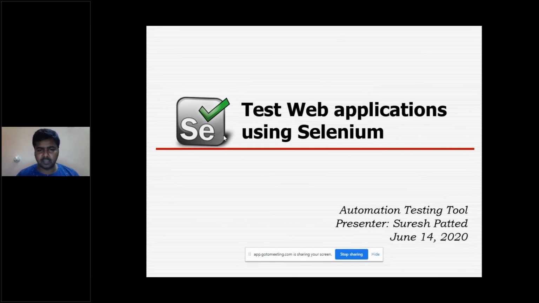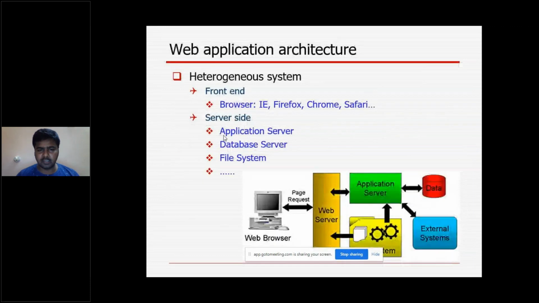Now we'll start to discuss automation testing in detail. I have just given the details of why automation testing came into the picture instead of manual testing. That's the point I have cleared till now. Now we will go in-depth. Initially, we will consider one web application architecture, and how the web application is built.